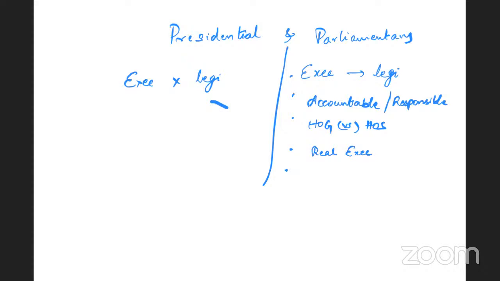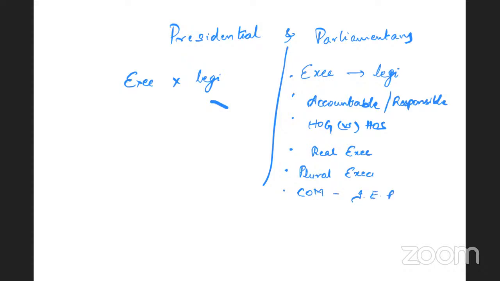Number 5, there is always a plural executive in a parliamentary form of government. That is, executive powers are distributed between the council of ministers. Number 6, each member of the council of ministers exercises independent executive powers.